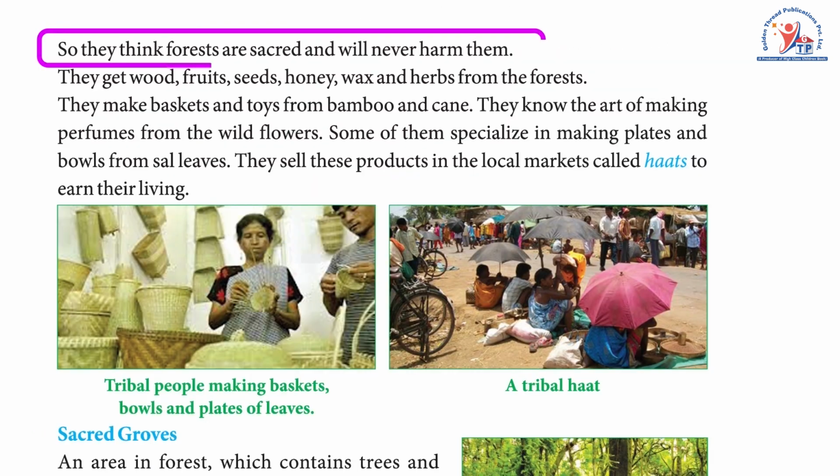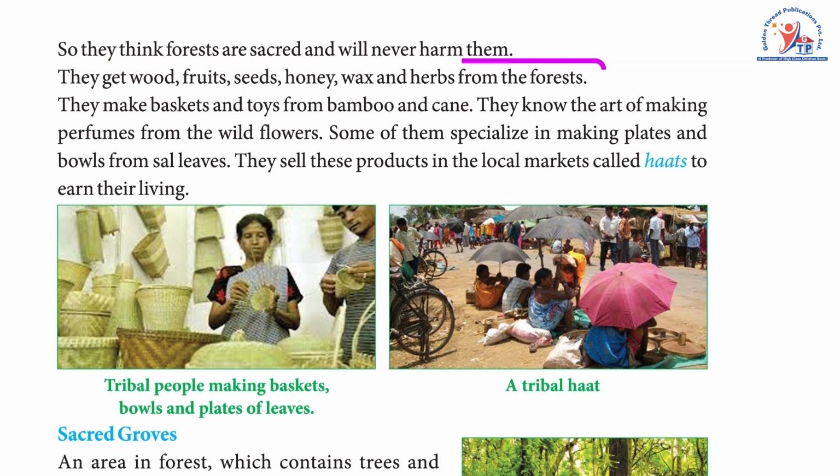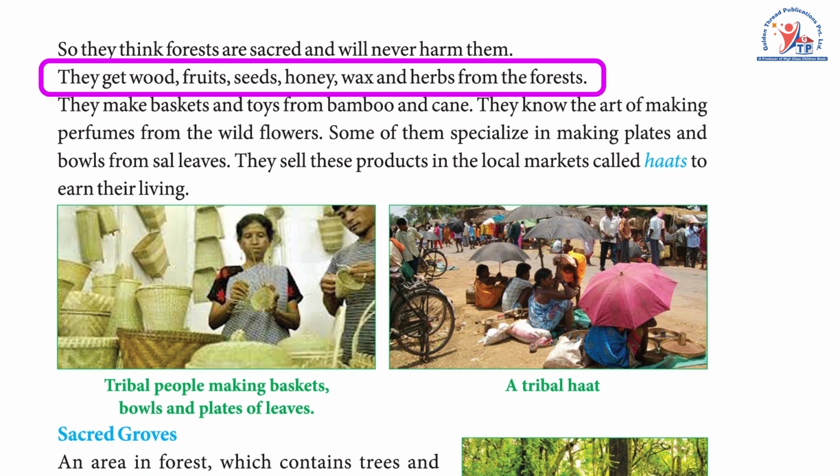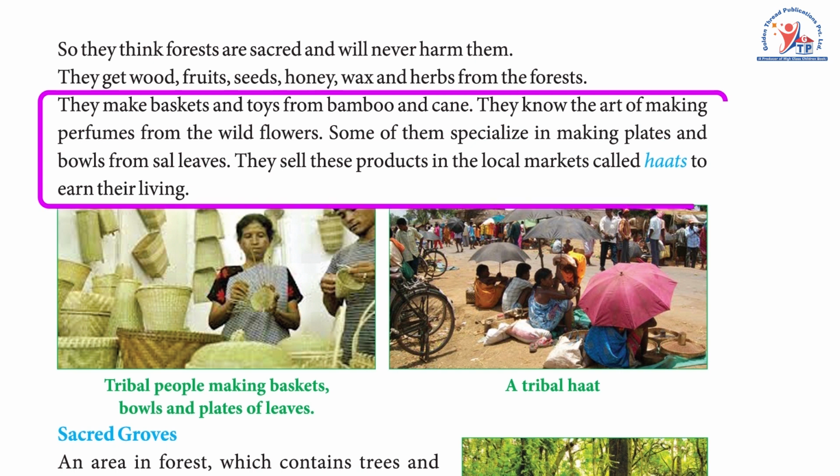They think forests are sacred and will never harm them. They get wood, fruits, seeds, honey, wax, and herbs from the forest. They make baskets and toys from bamboo and cane.